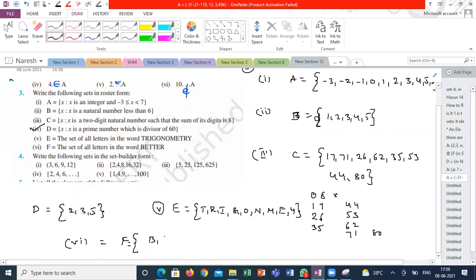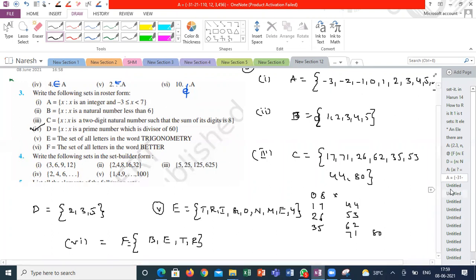B, E, T, R. From the last two examples, what can we understand? Sometimes the elements need not be repeated. The order of the elements also is not a problem. Correct? But in coordinate geometry, the order is important. You understand the meaning of ordered pair and this set representation? Here the order doesn't matter.